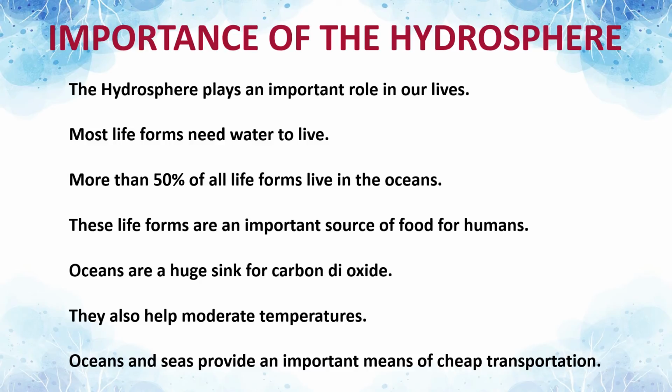We humans take sea creatures as a source of food, like fish, crab, and prawns. So these life forms are an important source of food for humans. Oceans are a huge sink for carbon dioxide. They also help moderate temperature.